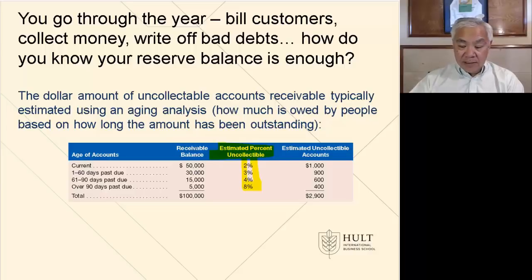Now, let's say that we've done this nice analysis and we say we have $2,900 that we should have in our allowance. If our allowance only has, say, $2,500, then we go, uh-oh, we need to make the allowance bigger because in our best estimate, we think $2,900 won't be collectible. So we would then, no problem, increase the reserve account by another $400 to get it up to our target of $2,900. And then we'll expense more bad debt of the same amount, $400. And that's to bolster our reserve and be more confident that our net accounts receivable balance is accurate. So that's why we do that.